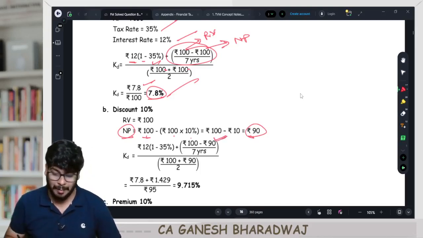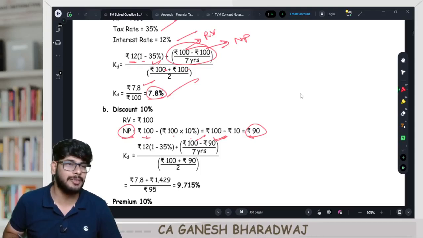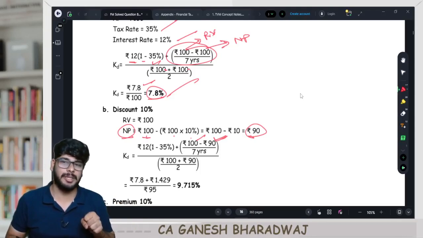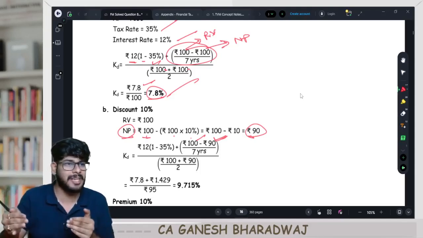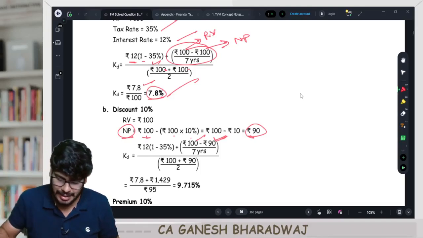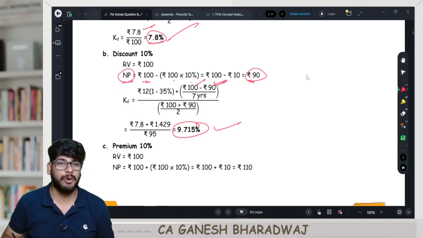Now, guys, what happens here? It is being redeemed at par, 100 rupees, but issued at a discount. Correct? That is, today I'm getting money of 90 rupees, but I'm repaying 100. Similarly, the 10 rupees of extra cost is also there here. Are you able to understand this? That gets captured here, and overall your KD is going to be 9.715%.